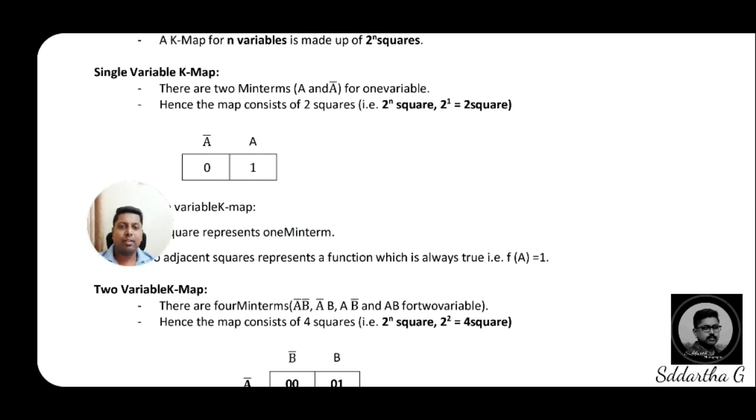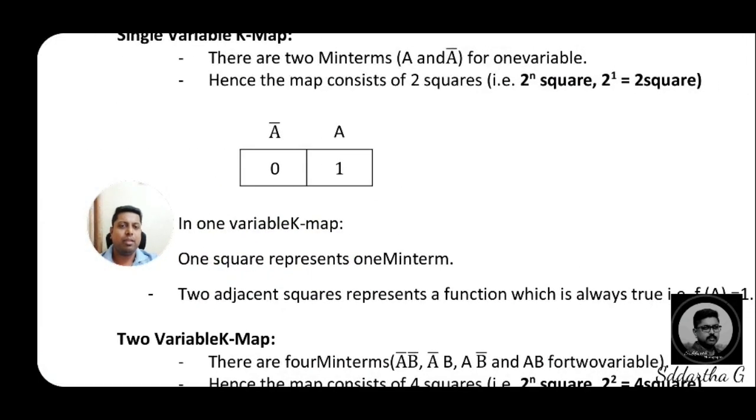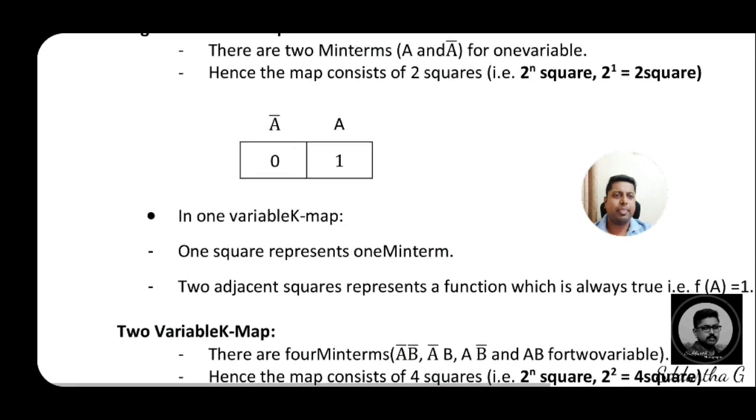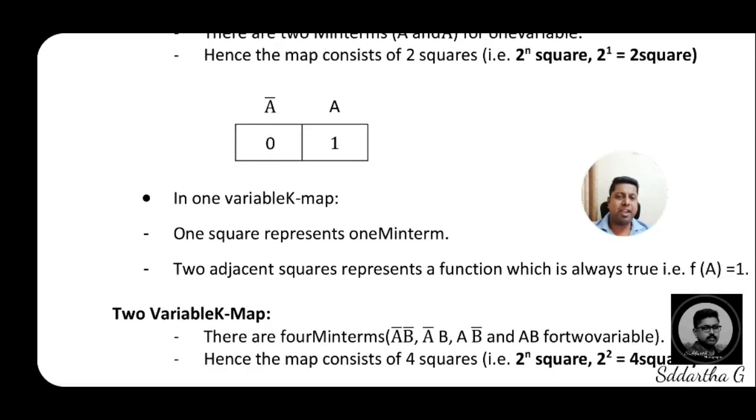But how to write this K-map by using binary numbers? This is a concept. See on your screen, dear students, if it is a single variable, two boxes we are representing like this.